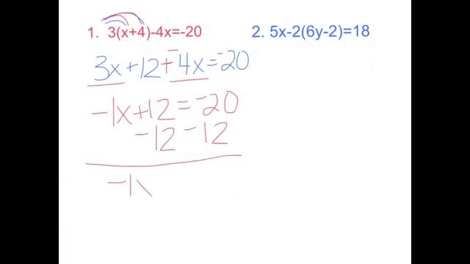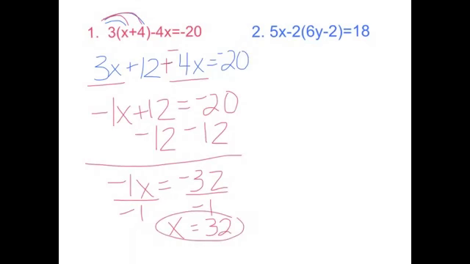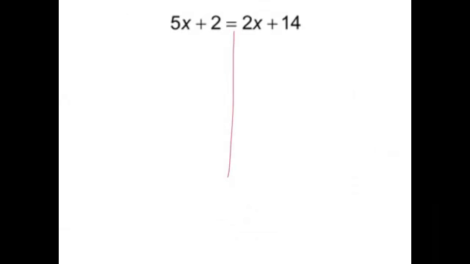That gives you negative 1x equals negative 32. Divide by negative 1. And so x is going to equal a positive 32. What I like to do is move the smaller variable. So in this case, the 2x is going to be our smaller variable, and we're going to want to move that over here. It doesn't matter whether you move the 5x, it's going to work the same way.